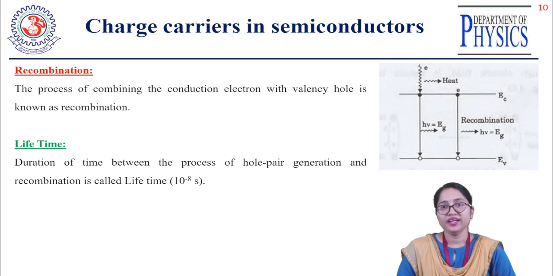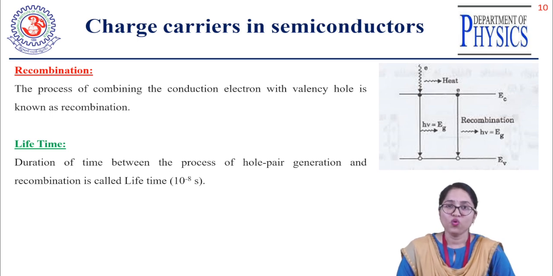In the left side diagram, in the first arrow mark you can see the electron leaves the valency band and jumps to the conduction band by gaining energy. It stays there up to 10 to the power minus 8 second and then comes back to its own valency band. At that time, the electron releases that energy and comes down to its valency band.